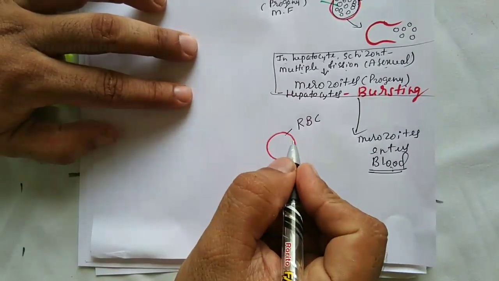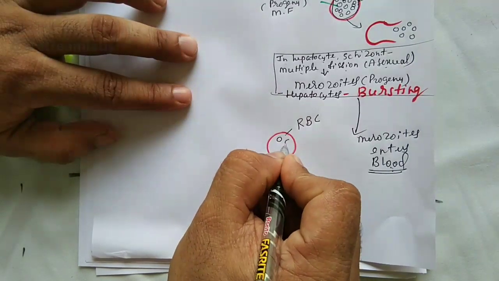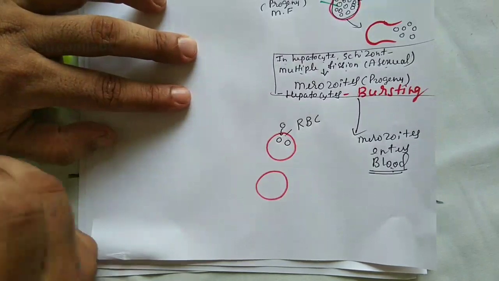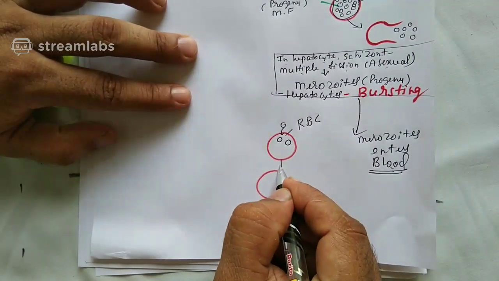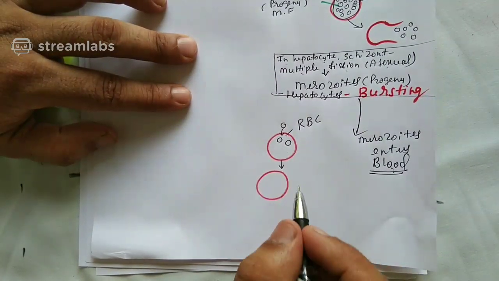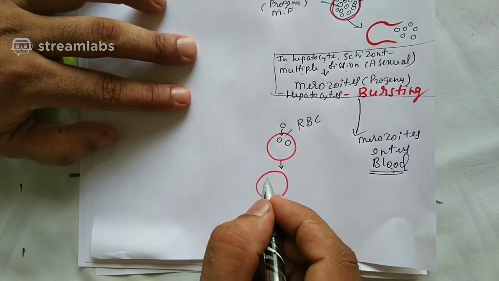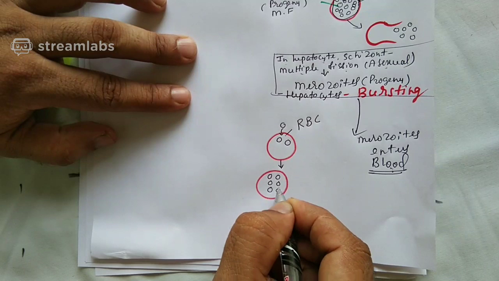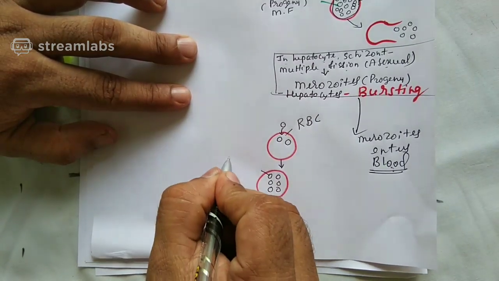Inside the RBC, merozoites are there. So merozoites have entered into RBC. After that, what happens? Merozoite will undergo once again multiple fission to form so many cells. And these are once again merozoites.